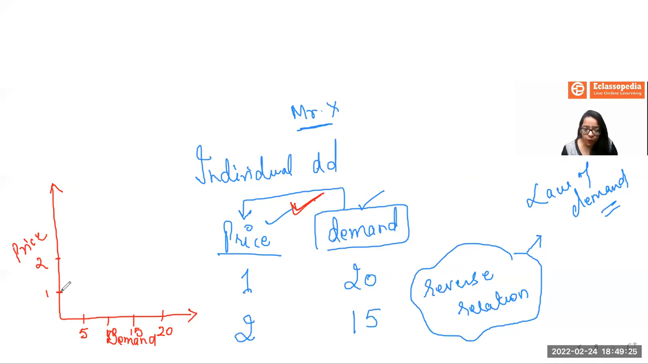At price 1, the demand for chocolate was 20 units. When I increase the price to 2, the demand has fallen to 15, somewhere over here. If I connect these two dots, what I get is my individual demand curve. Clear?